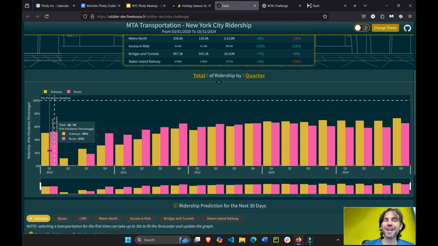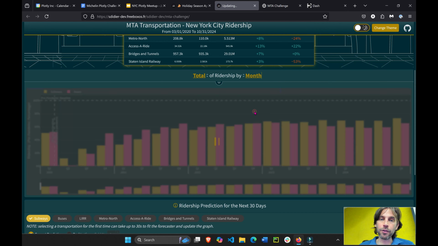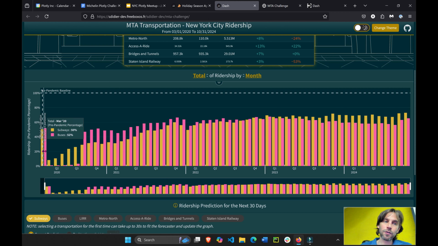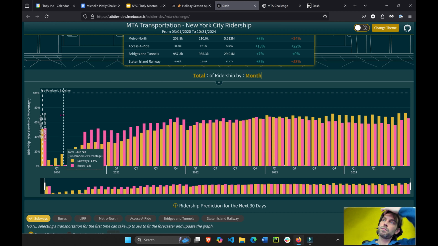So, good question. Because this is quarter, it's not necessarily before COVID. Let's actually look at it more, because the first quarter will go up until, including March, it would include COVID. But if we go to, let's say, month, you'll see that here, there's only one part. What is this? I think like March. This is really when COVID started. So it's almost like when the data started in March, there was already 50% of the, so the 100% would actually be all of 2019. Okay, so that reference point where it's being compared to needs to be clear. Okay, that's a good point.